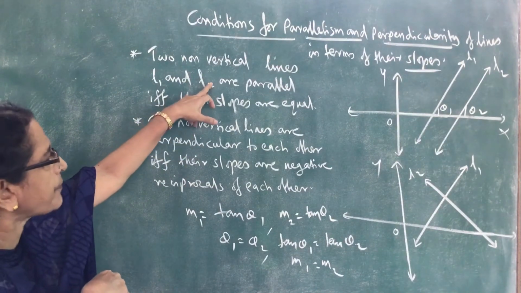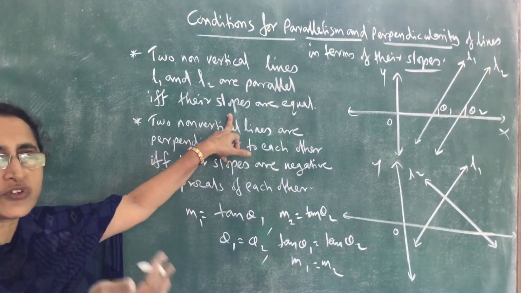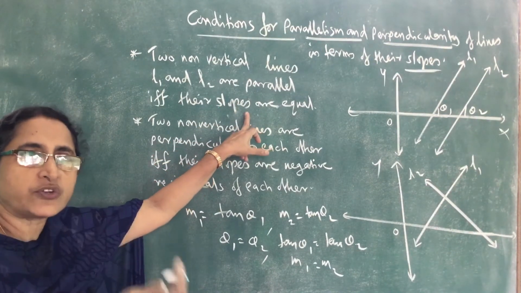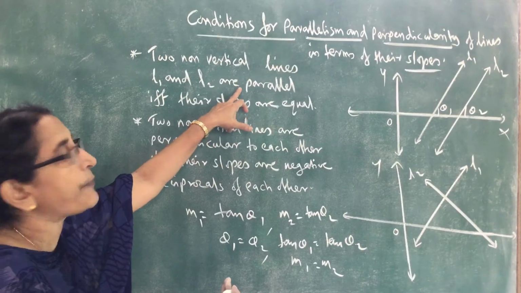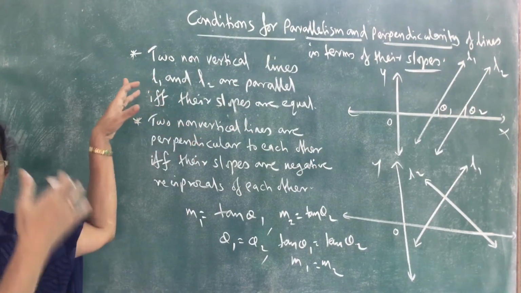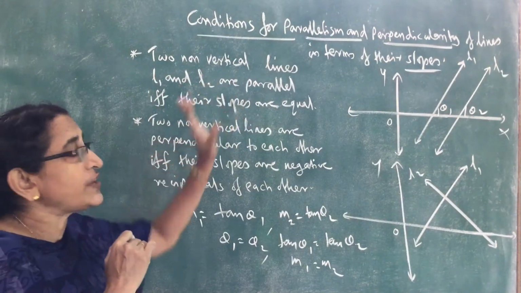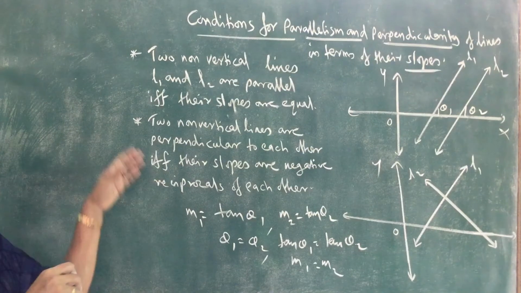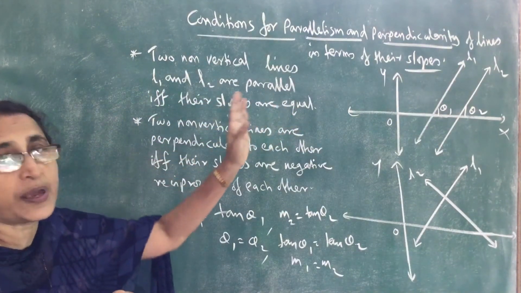If the lines are parallel, slopes are equal, M1 equal to M2. Conversely, if M1 equal to M2, we can say the lines are parallel. So both ways it is true. That is the condition for lines to be parallel.